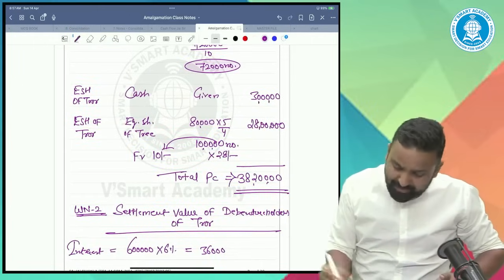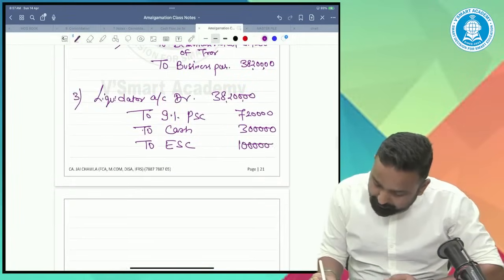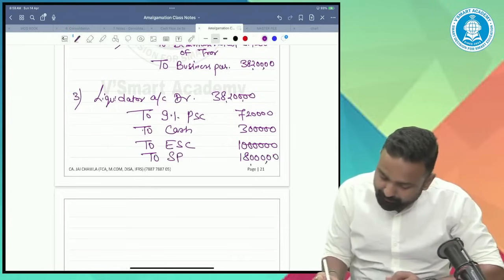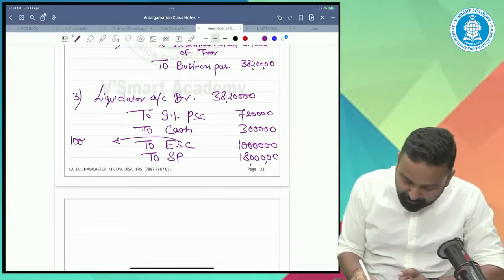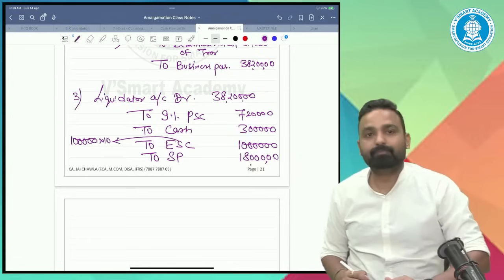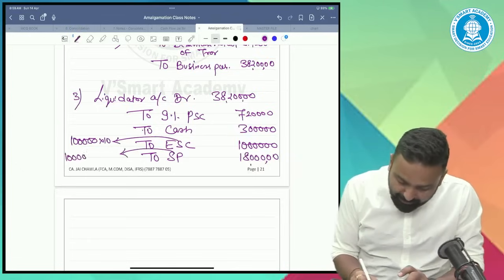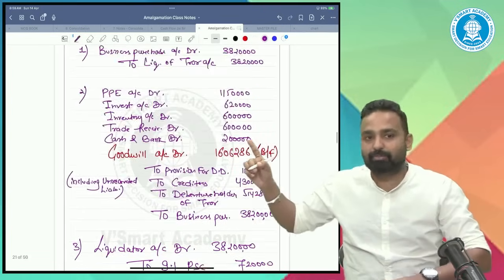The face value is 10 rupees. So equity share capital 10 lakhs, securities premium 18 lakhs. So equity share capital is 1 lakh multiplied by 10. The rest is the premium, 1 lakh numbers multiplied by 18. It's a securities premium. So liquidator also paid.